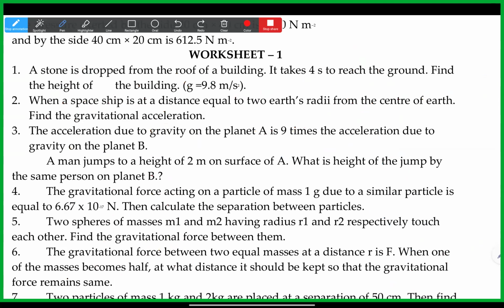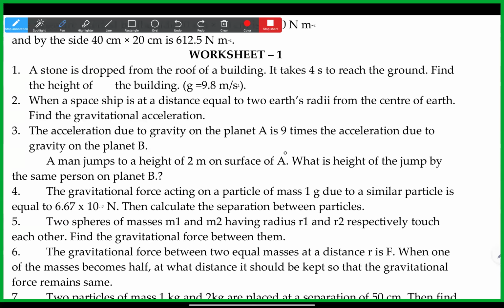Okay. Find the acceleration due to gravity: the acceleration due to gravity on planet A is 9 times the acceleration due to gravity on planet B. So the question is not completed. A man jumps to a height of 2 meters on the surface of A. What is the height of the jump by the same person on planet B?